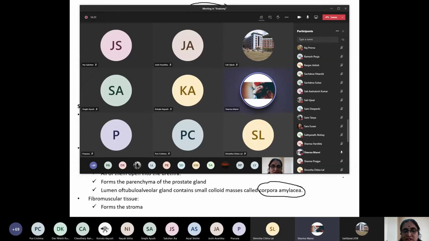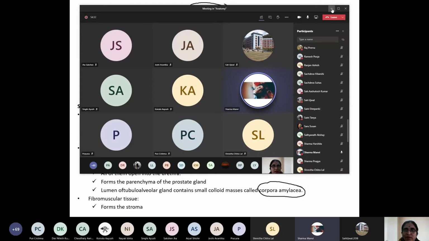And what about the percentage of glandular tissue in these zones? Which zone comprises more glandular tissue? Peripheral is about 70%, central is 25%, and transitional is 5%. Which zone is more prone to benign prostatic hypertrophy? The transitional zone. Which zone is more prone to carcinoma? Carcinoma begins in the peripheral zone. Which zone is rarely involved in any disease? The central zone is rarely involved. Okay, thank you very much.